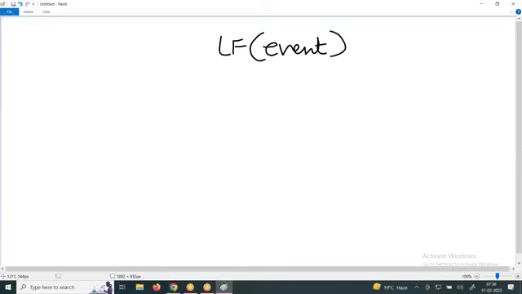What is an example of an event? An event is nothing but S3 get object, S3 put object, EC2 stop, EC2 start, EC2 delete. All these things are events, AWS events.